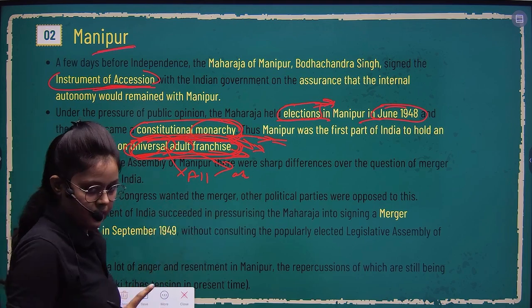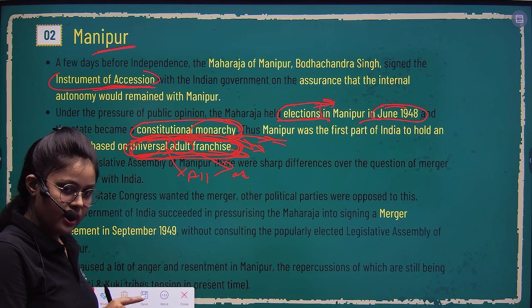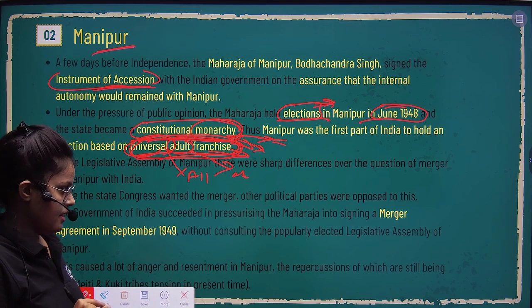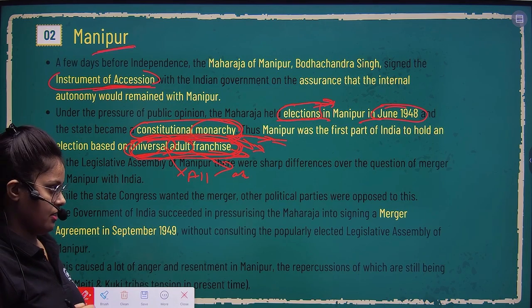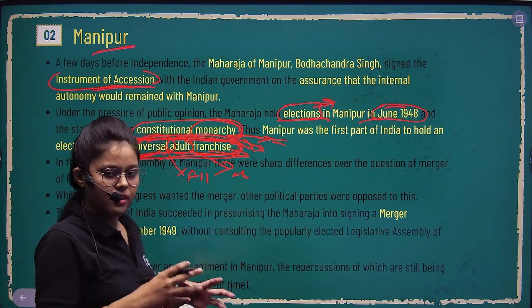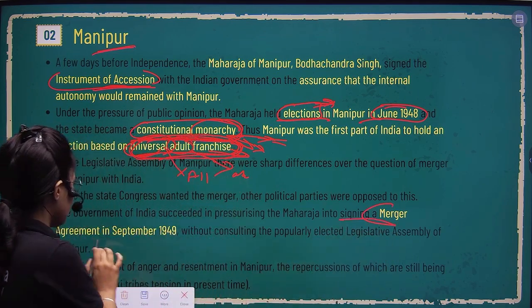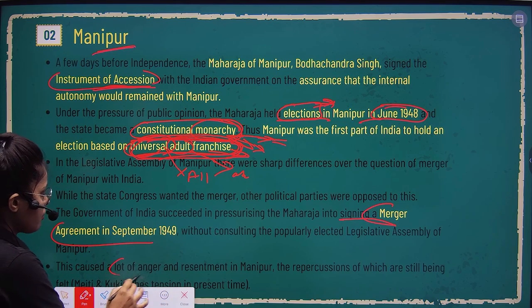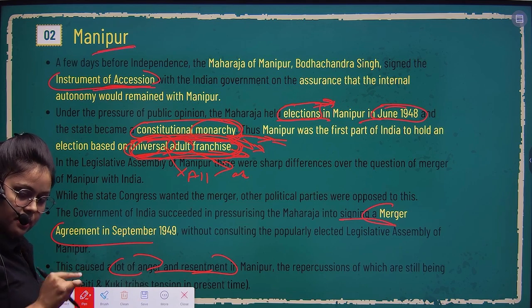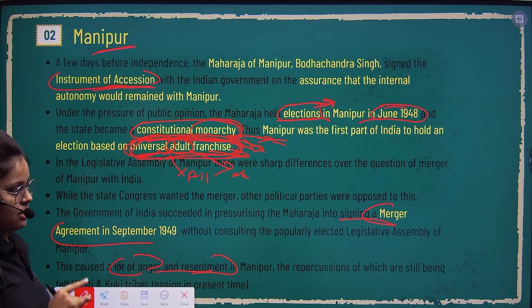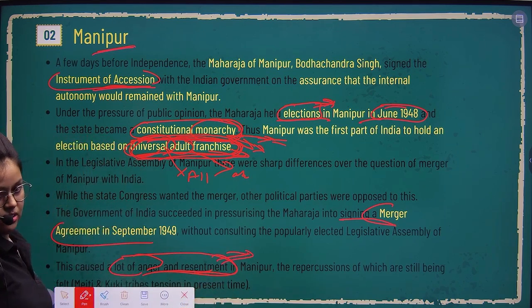So the Congress party, the State Congress Party of Manipur, was in favor of joining the Indian nation. But the other parties were not, and even the king was not in favor. So some kind of rift happened there. The signing of the merger agreement happened, but there is still a lot of anger and resentment. Why? Because of that rift, some wanted to join the Indian nation, but others did not. This happened in Manipur, and you can still find this anger and resentment in the region at this point.